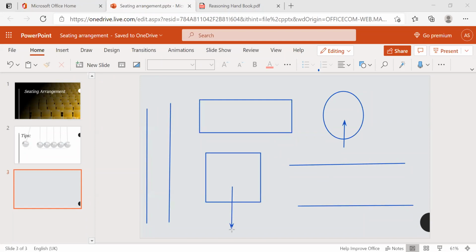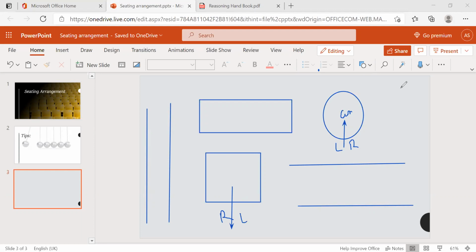Facing inside or outside is also important. If one person is facing the inside, take this circle, if one person is facing inside, or we can call it the center point, facing the center, then his left will be this and right will be this. Suppose a person is facing outside, that means this will be his right and this will be his left.